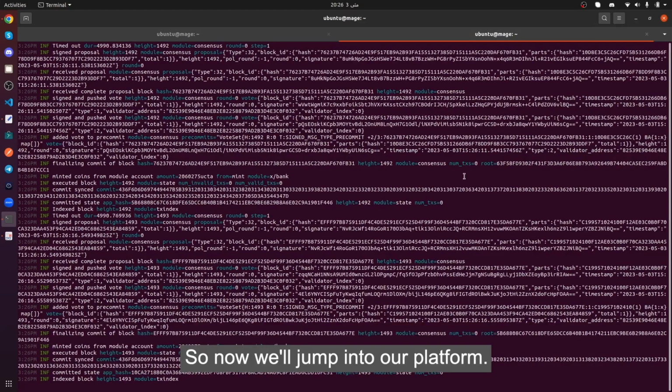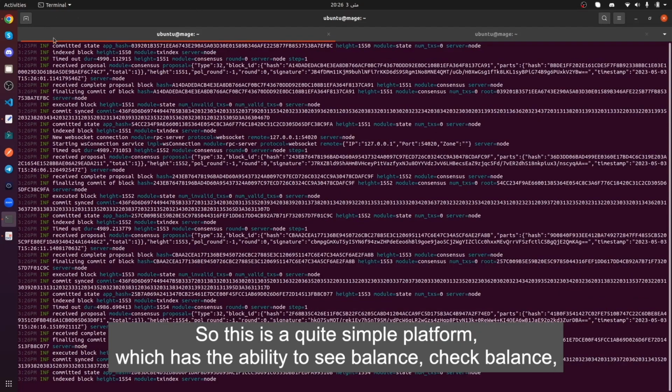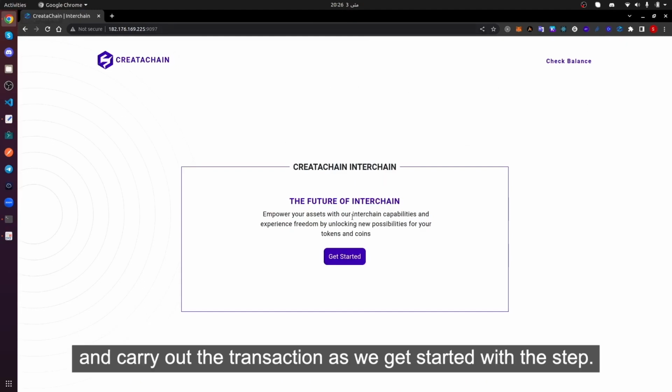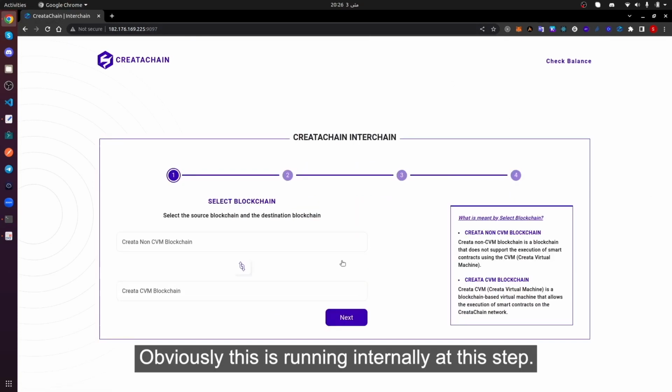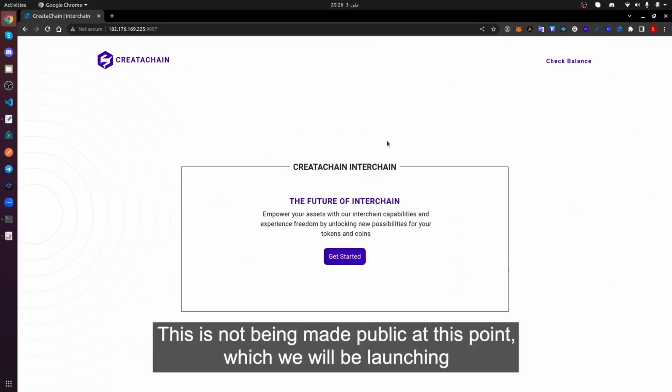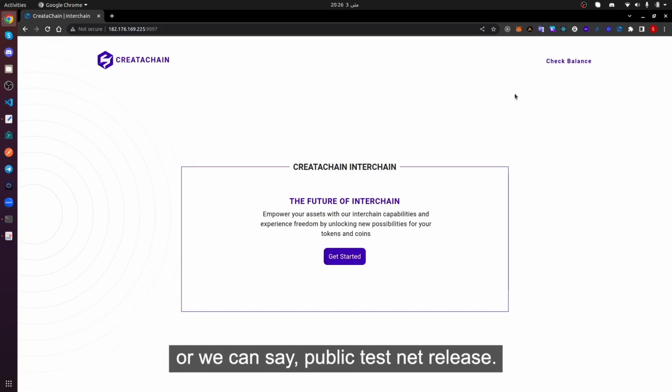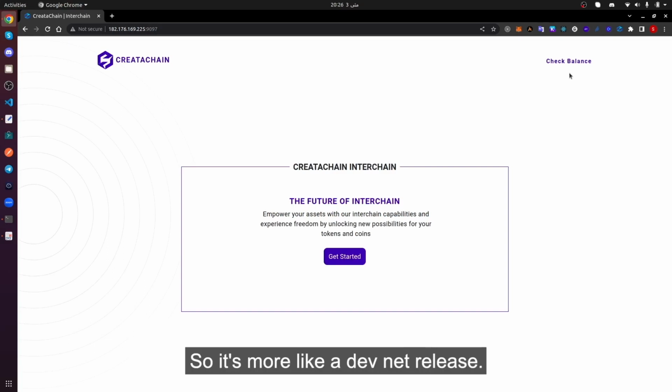So now we will jump into our platform. This is a quite simple platform which has the ability to check balance and carry out transactions. Obviously, this is running internally at this step. It is not being made public at this point, but we will be announcing it in the coming future as we finalize our mainnet release, or public testnet release. So it's more like a DevNet release.